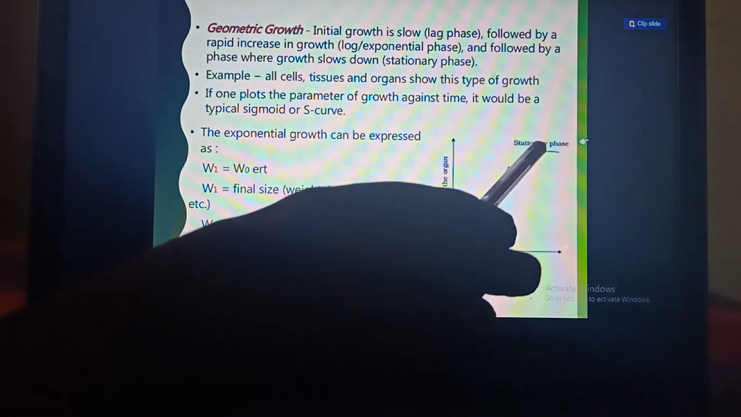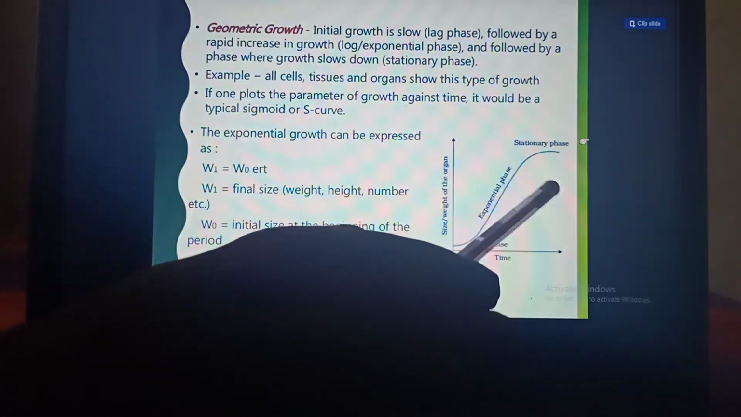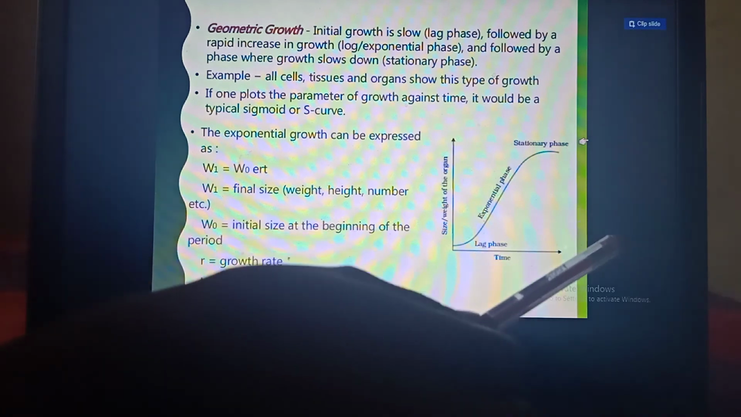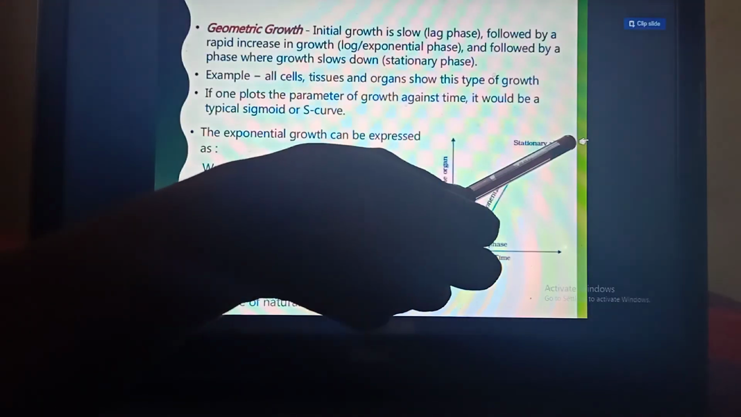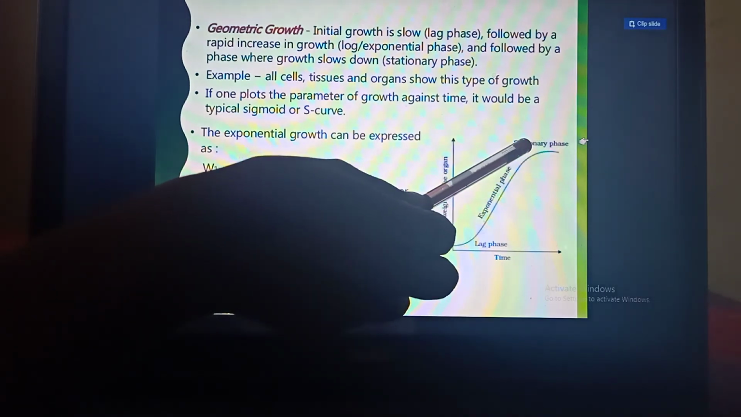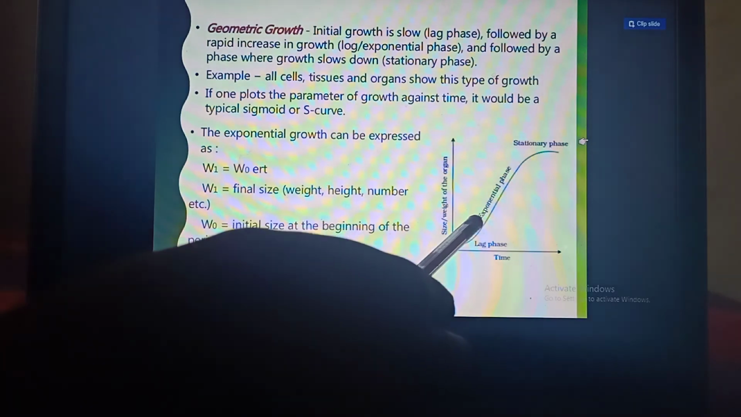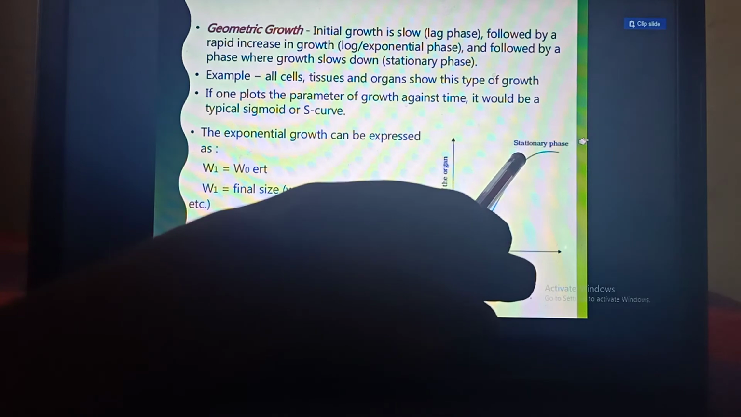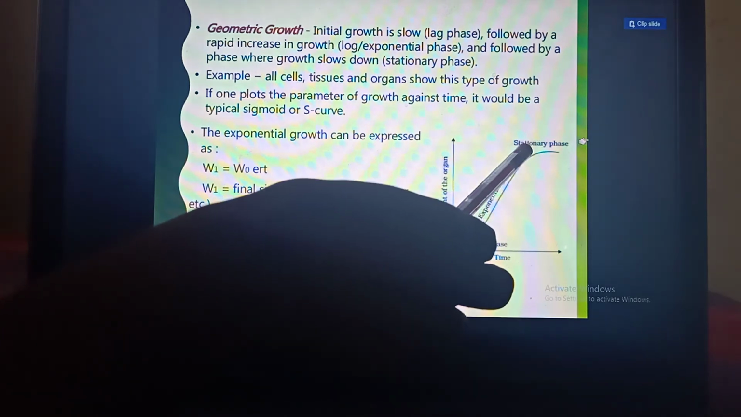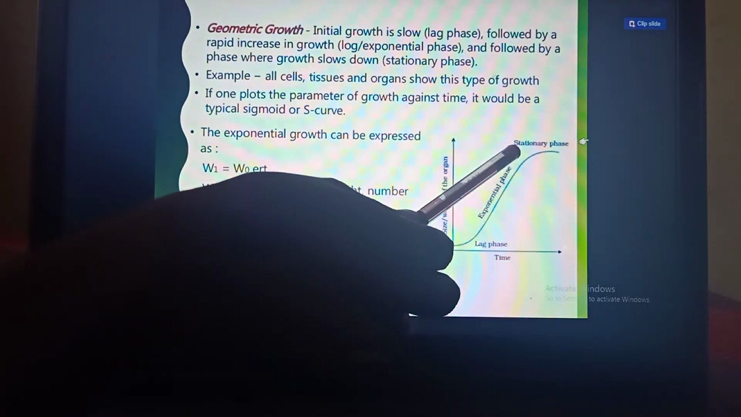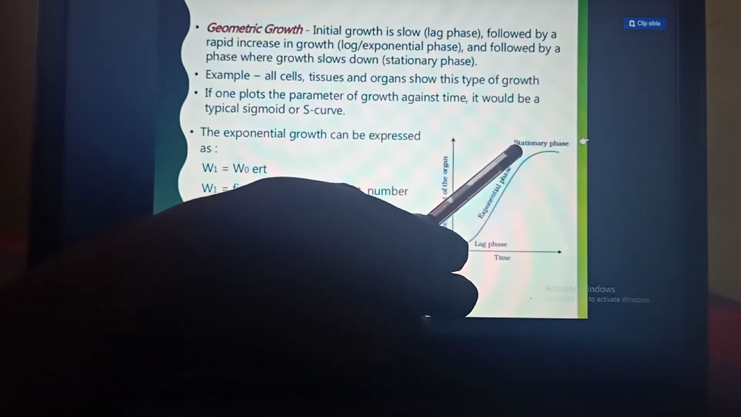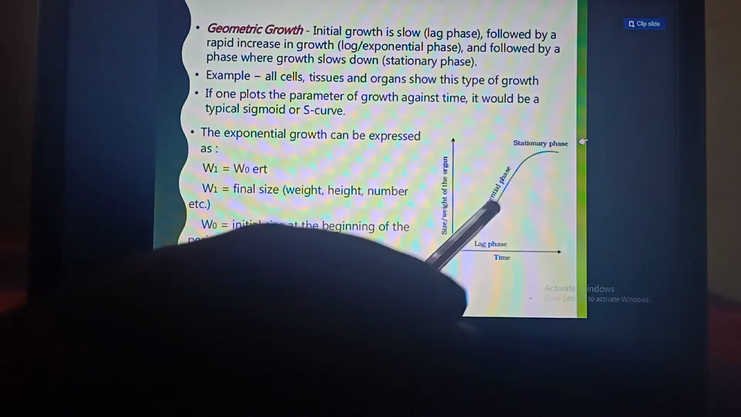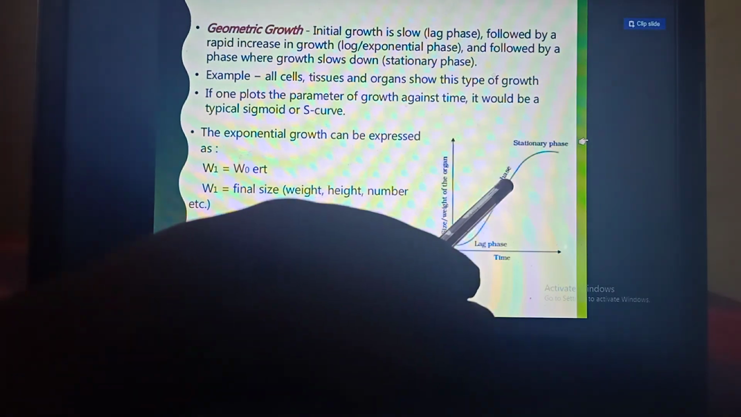Then due to the limiting factor, some factor decreases, and due to that the growth becomes steady or stationary. So it is called the stationary phase or steady phase. That means in this pattern, at first the growth is slow, then it becomes rapid due to rapid formation of cells, and then due to the limiting factor the growth becomes stable or steady. So this graph shows 3 phases: lag phase, log phase or exponential phase, and the third phase, which is called the steady phase or stationary phase.